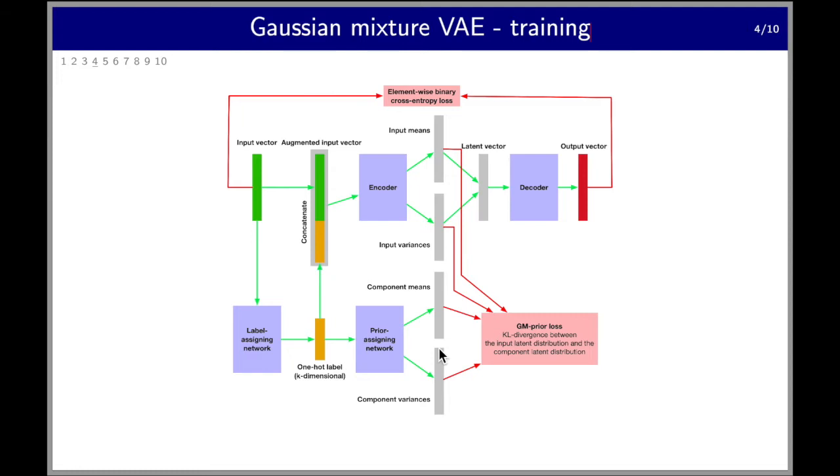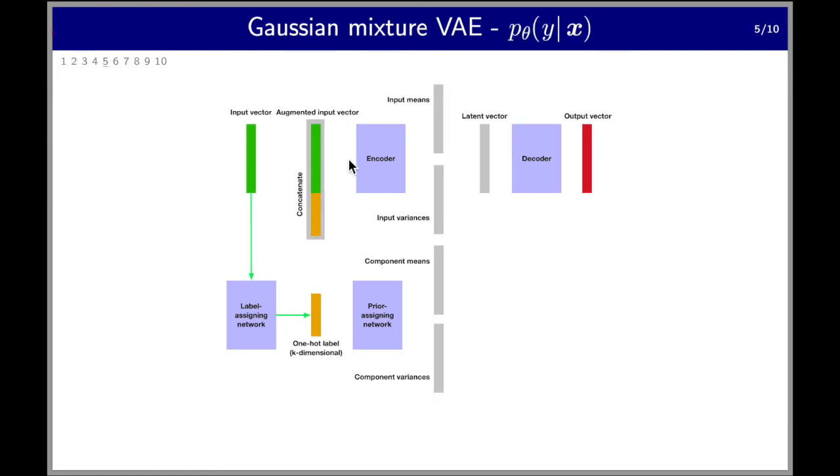Let's look at some implications. Suppose training has finished. Let's focus on the part of the model marked by the green arrows. We mentioned that the label assigning network assigns similar chunks the same label and dissimilar ones different labels. Therefore, it's essentially a classifier, which allows us to model the probability of y given x. In other words, the probability that the chunk x belongs to the cluster with index y.